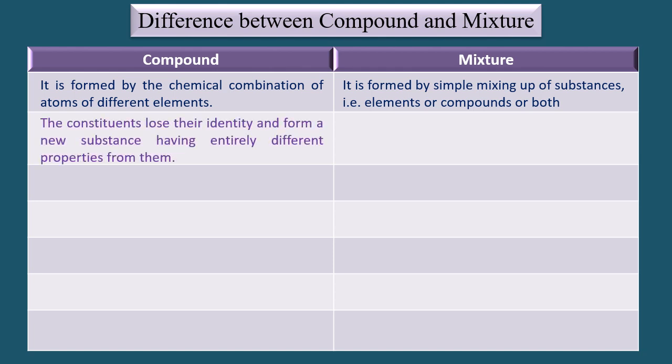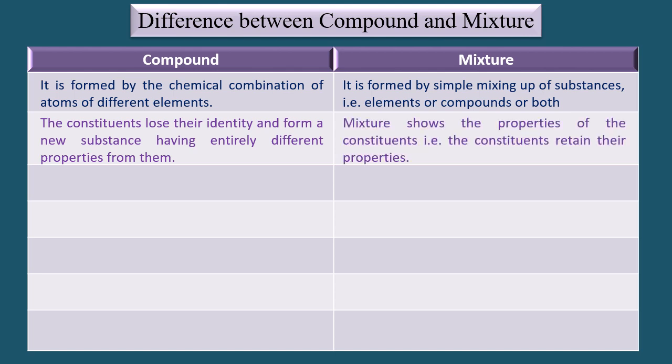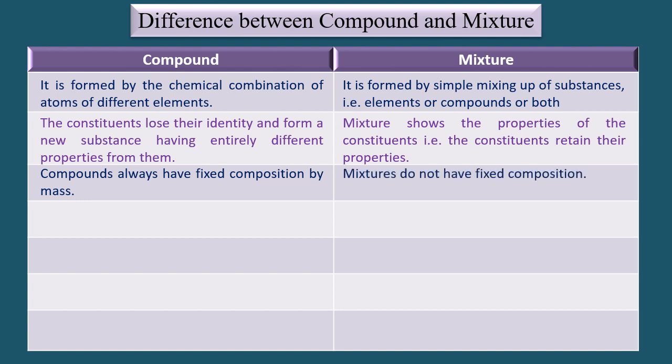The constituents of a compound lose their identities and form a new substance having entirely different properties from them, whereas a mixture shows the properties of the constituents, that is, the constituents retain their properties. Compounds always have fixed composition by mass, whereas mixtures do not have fixed composition.